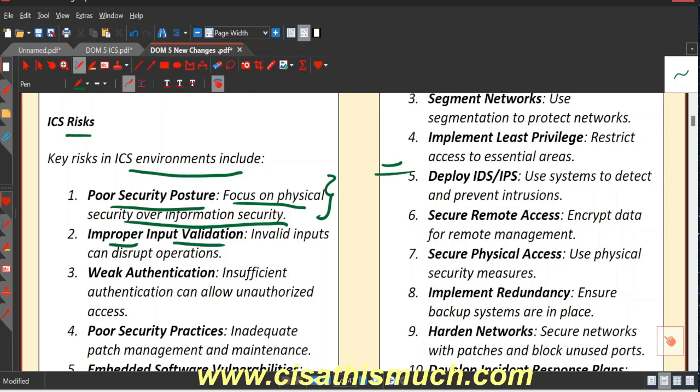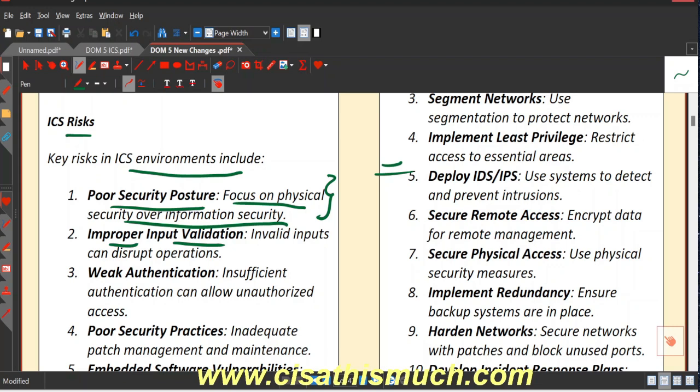All right, so improper input validation. What is input validation? Input controls, which we'll see in domain 3. In fact, there are some attacks like cross-site scripting, which we have seen in domain number 5 in the attacks, and there is SQL injection, which we have discussed in domain 3 also. So basically, wherever there are input fields, including your user ID, password, if the intruder gets access,